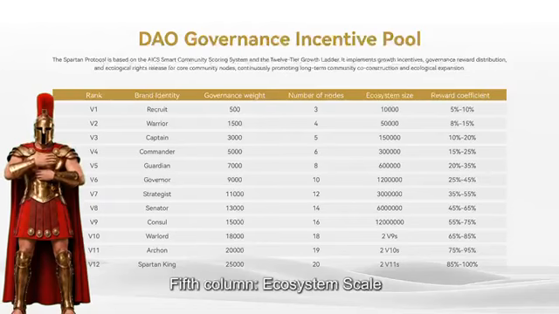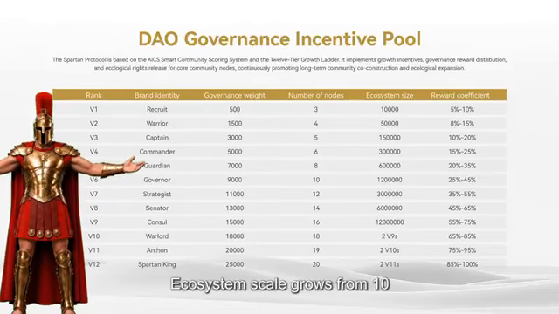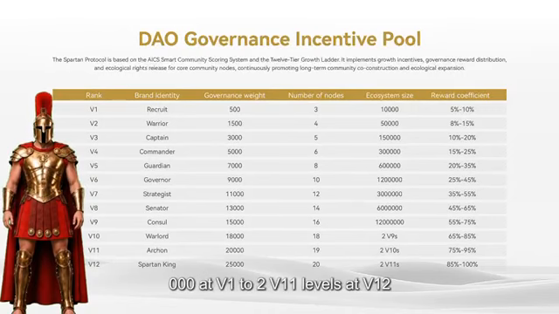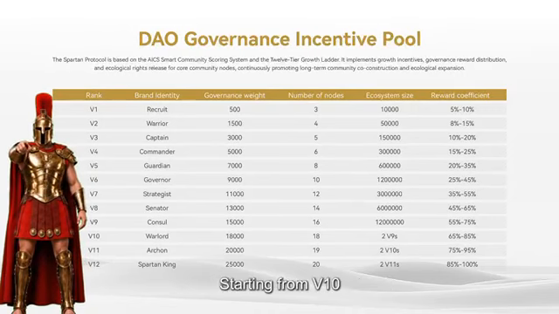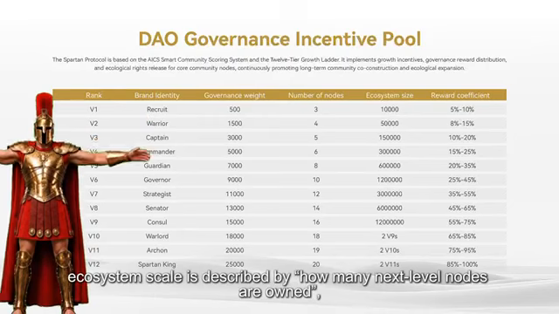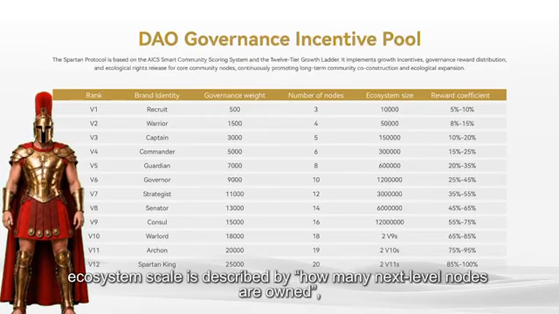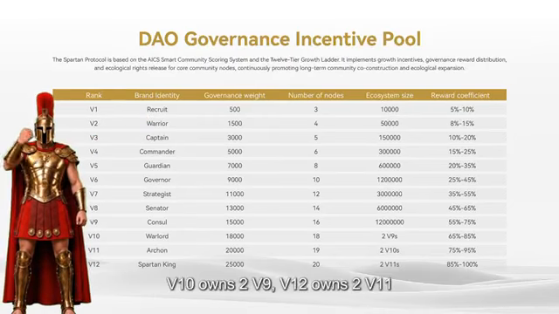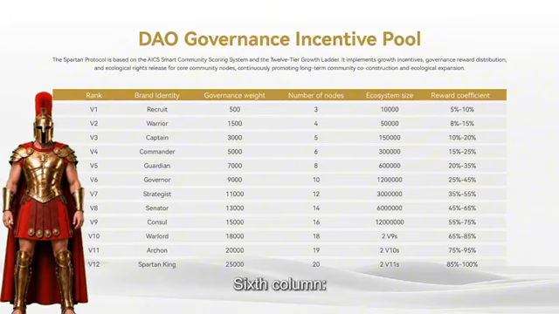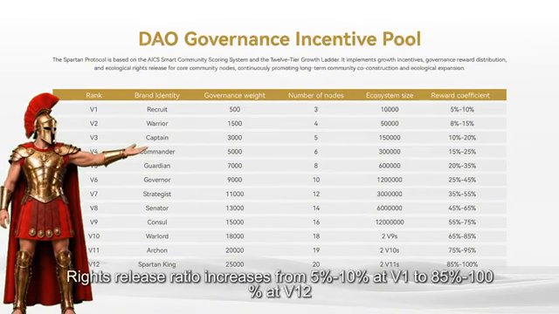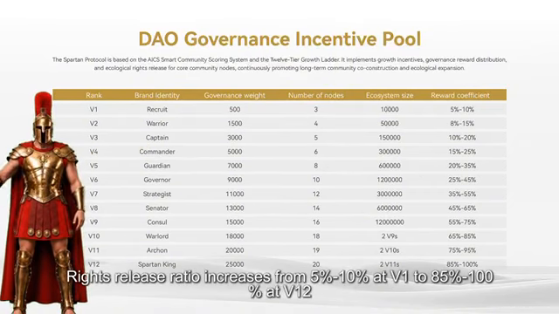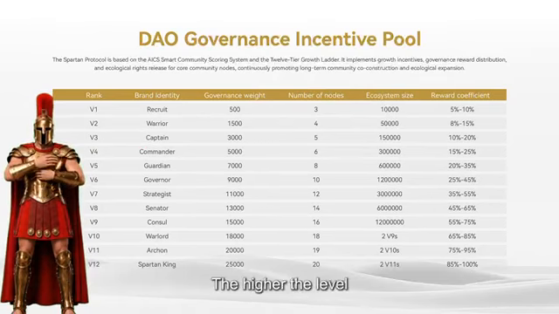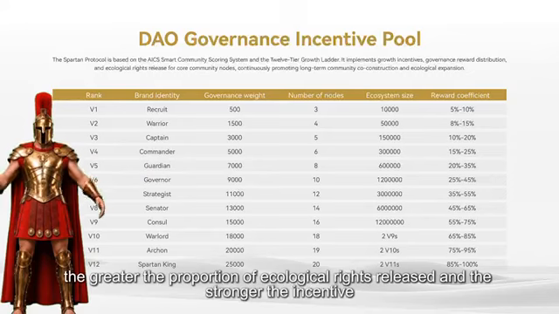Fifth column, Ecosystem Scale. Ecosystem scale grows from 10,000 at V1 to 2 V11 levels at V12. Starting from V10, ecosystem scale is described by how many next level nodes are owned. For example, V10 owns 2 V9, V12 owns 2 V11. Sixth column, Rights release interval. Rights release ratio increases from 5% to 10% at V1 to 85% to 100% at V12. The higher the level, the greater the proportion of ecological rights released and the stronger the incentive.